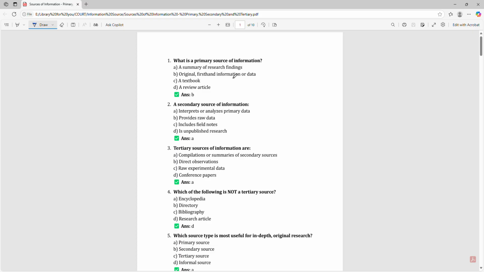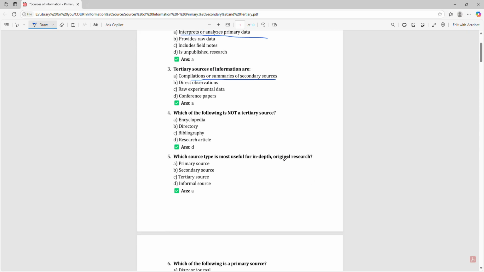What is a primary source of information? Original first-hand information or data. A secondary source of information interprets or analyzes primary data. Tertiary sources of information are compilations or summaries of secondary sources.